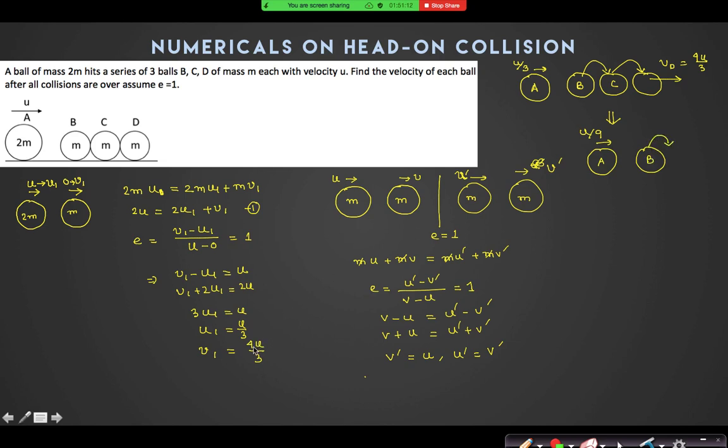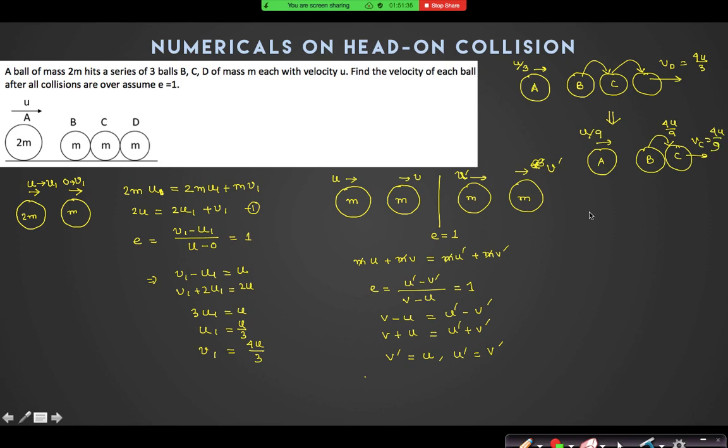B will start moving with 4 by 3 into u by 3, so 4u by 9. So finally the velocity of C will be 4u by 9, yes or no?